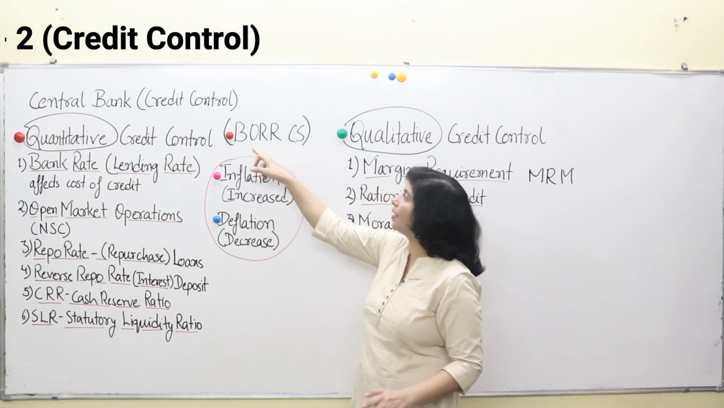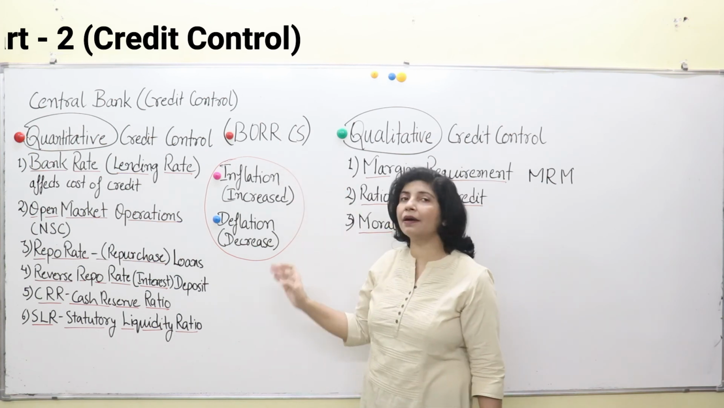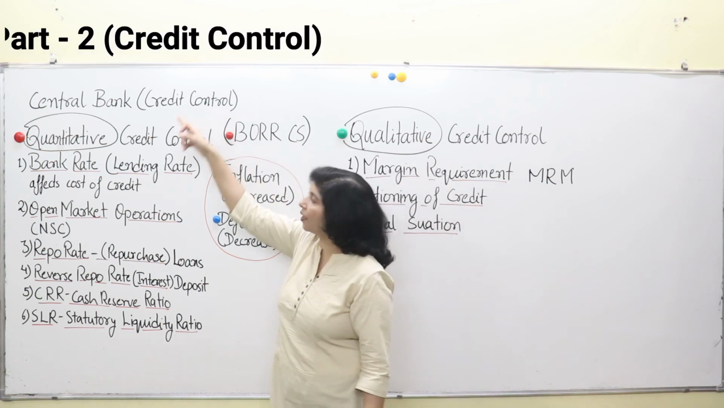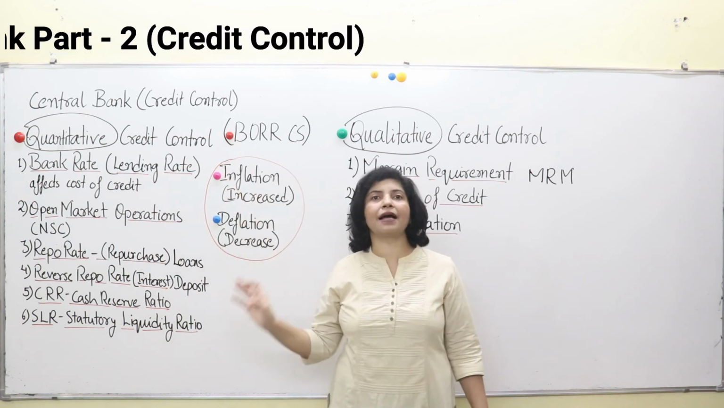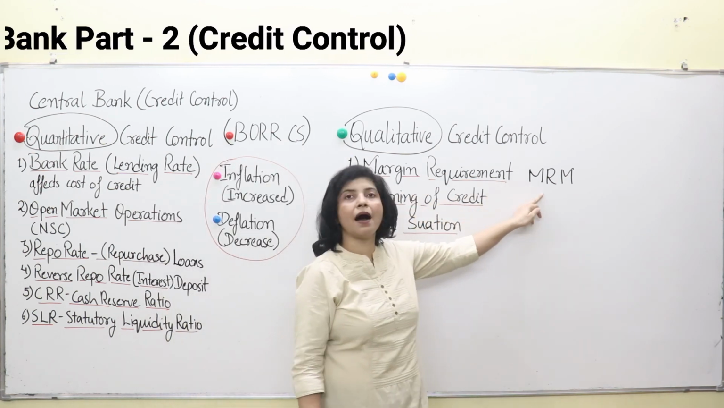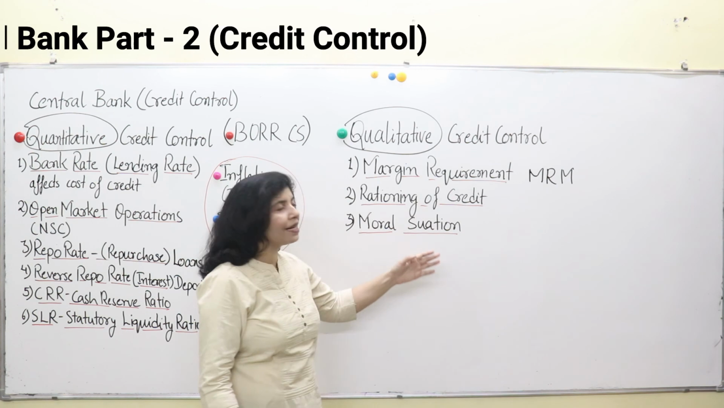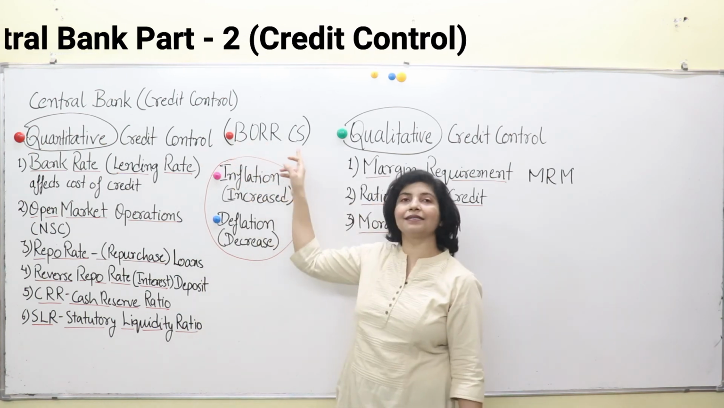This is our code for today, BORRCS. That's a very simple code to remember, and it consists of all the quantitative measures of credit control undertaken by a central bank, and qualitative measures, the code for that is MRM. Okay, that too is very easy to remember. So let's start with our first code, that is BORRCS.